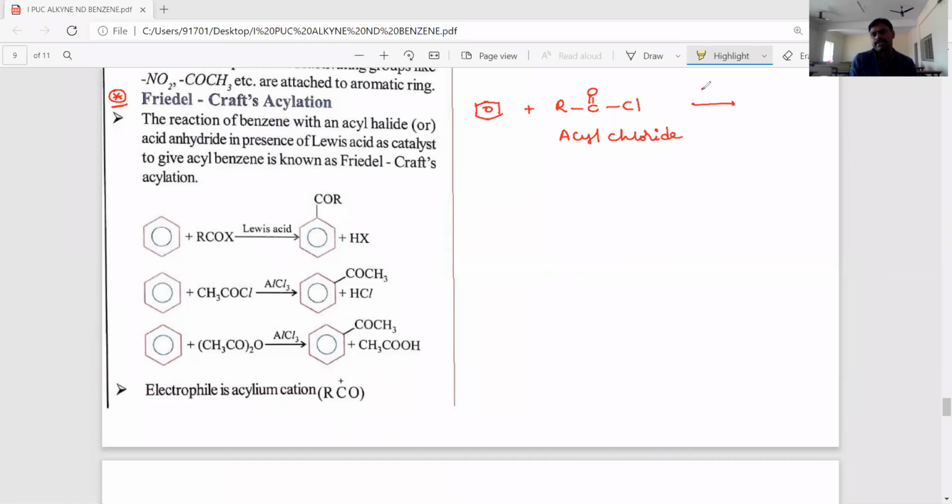In the presence of AlCl3, it produces the electrophile, the acyl group or C=O+. This carbon having positive charge will be attached to the benzene ring, and the corresponding product is an aromatic ketone.